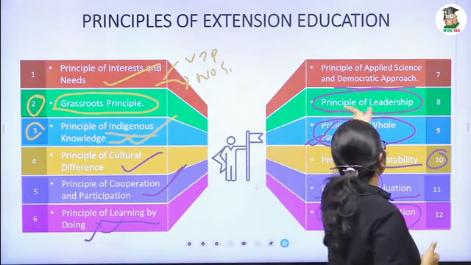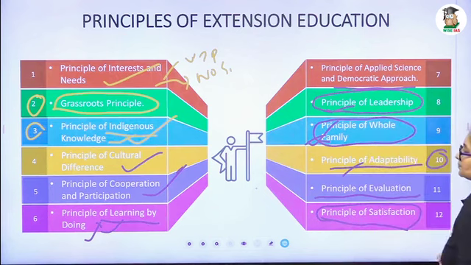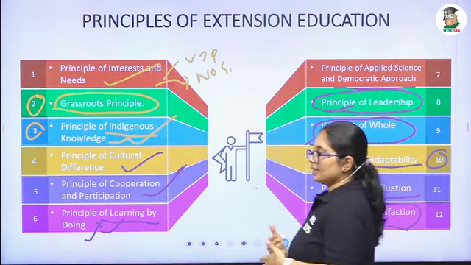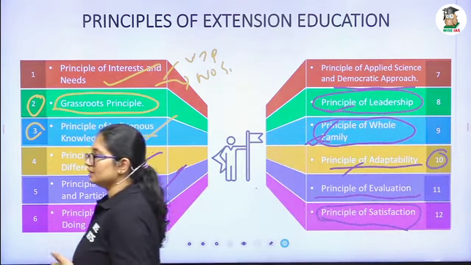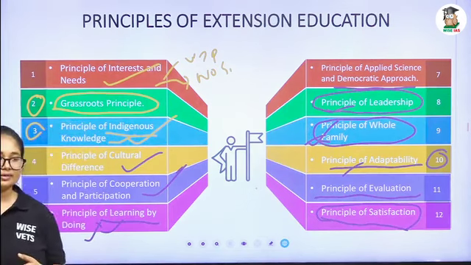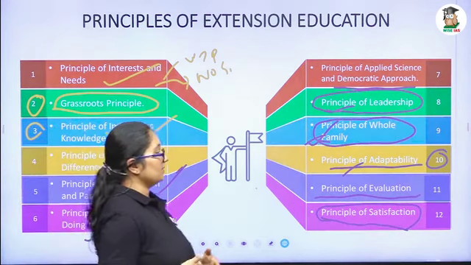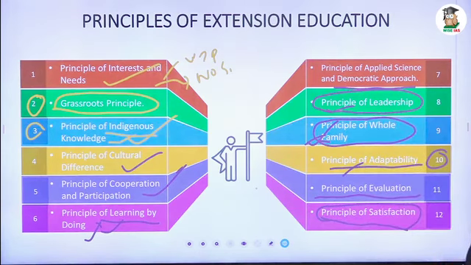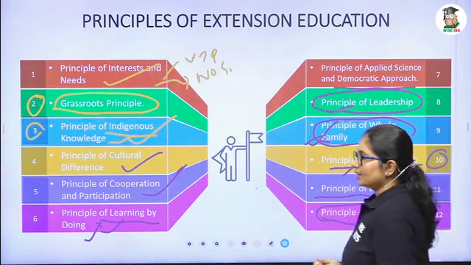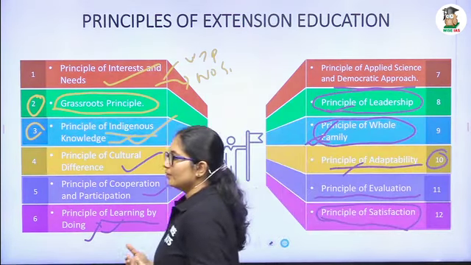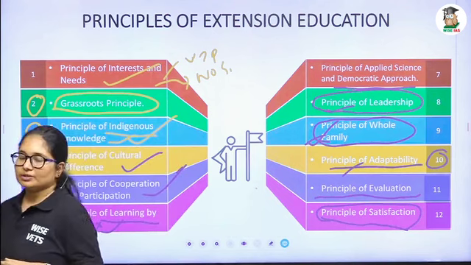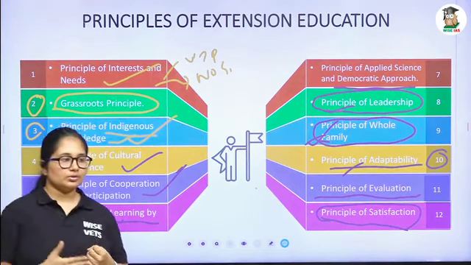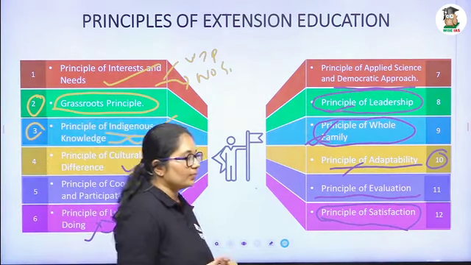In the principle of leadership, we have to select and train the local leaders, and they will facilitate and we get more accessibility in their society. In the principle of applied science and democratic approach, in the democratic approach we have to make sure of inclusivity, equality and participation.